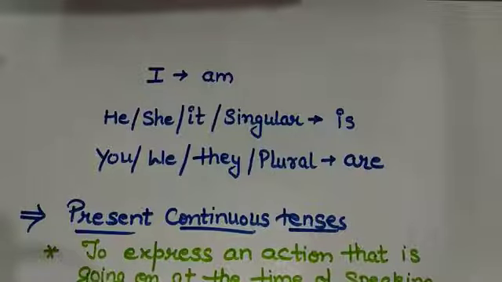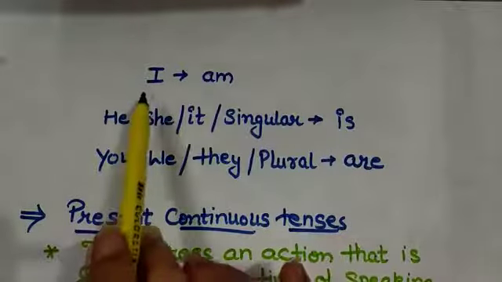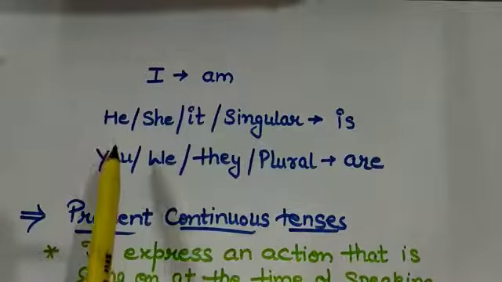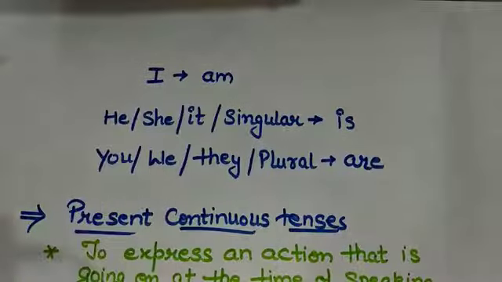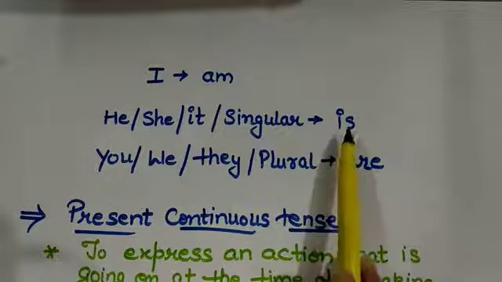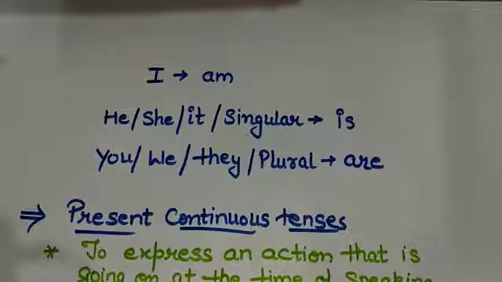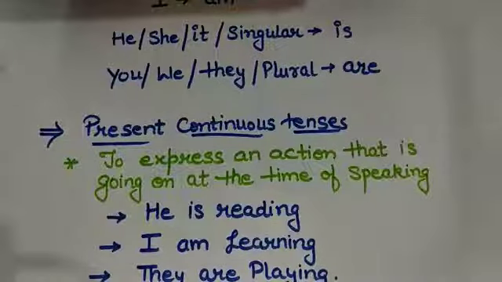But for now we just have to understand that if the subject is I, we are going to use am with it. If the subject is he, she, it or any singular noun or pronoun, we are going to use is with that. And if the subjects are you, we, they and any plurals, we are going to use are with them. Now let us see where we can use present continuous tense.